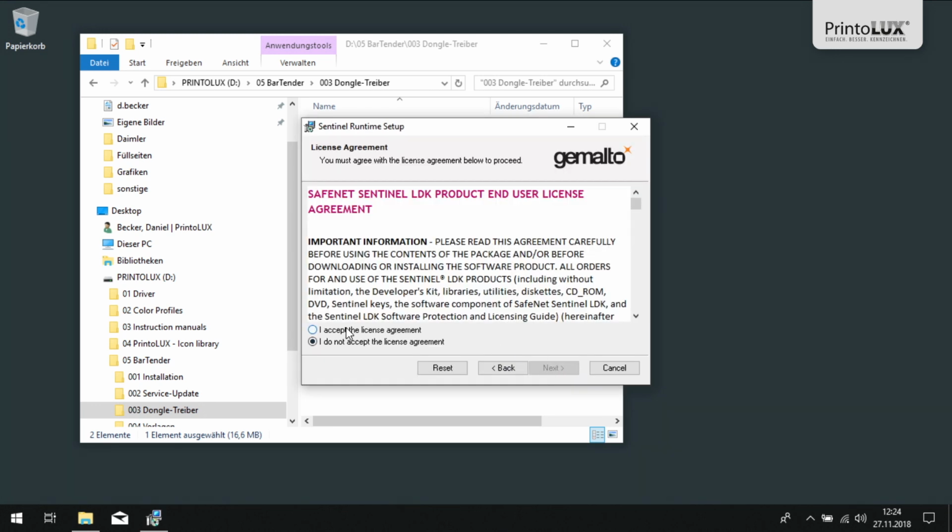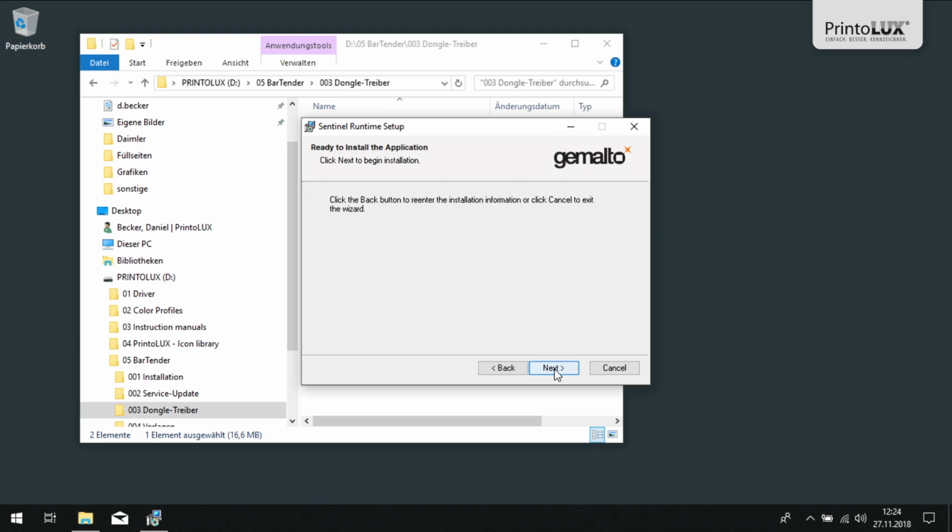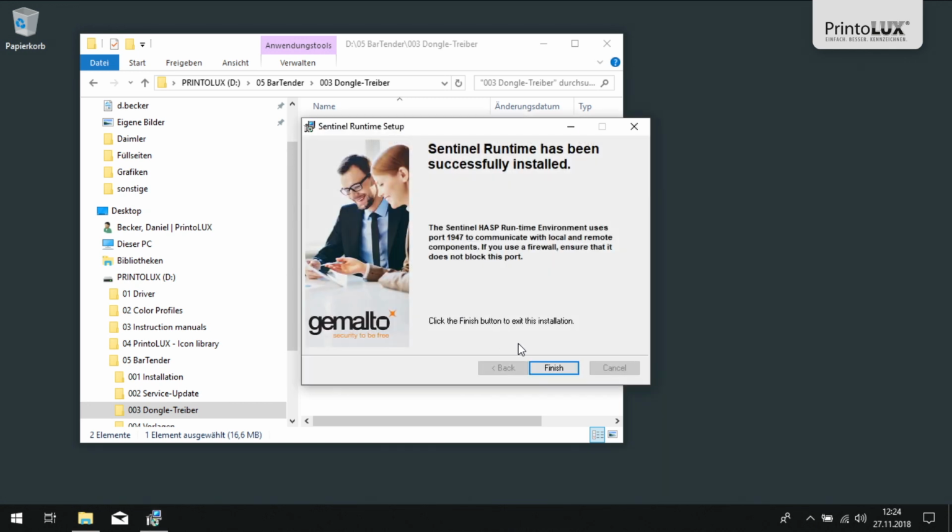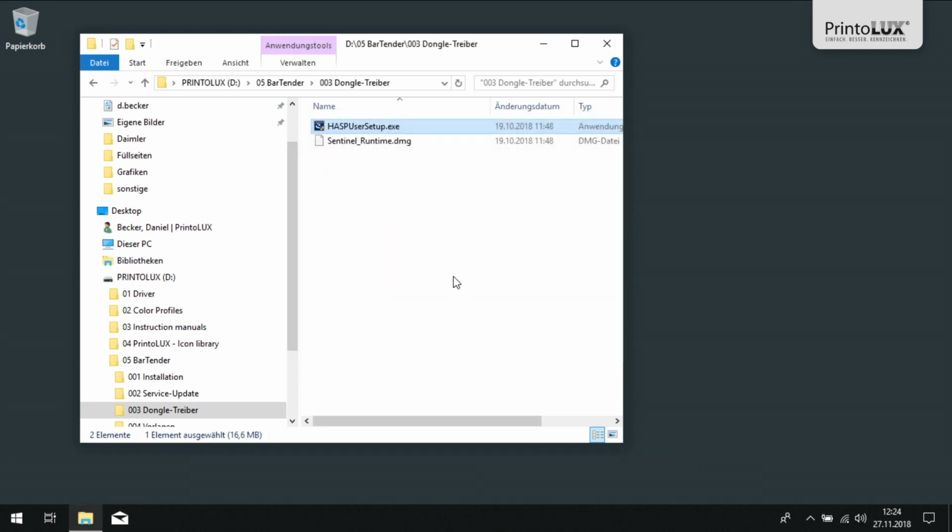Click on Next, accept the license agreement, and then click on Next to install the dongle driver. This takes a few moments. And that was it. We then get the confirmation that everything was installed correctly. So you can click on Finish. The dongle has thus been installed.